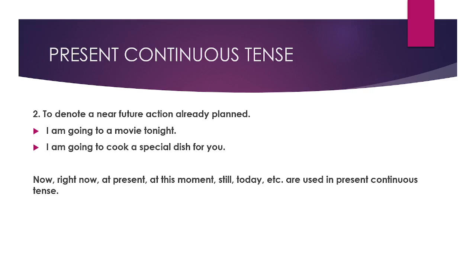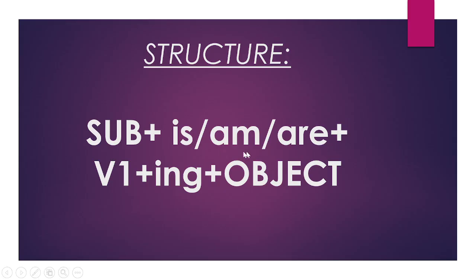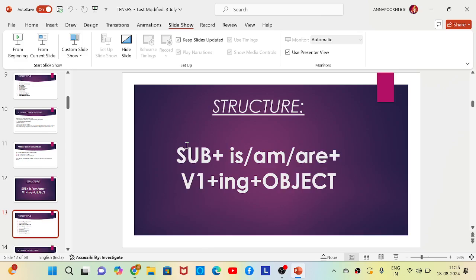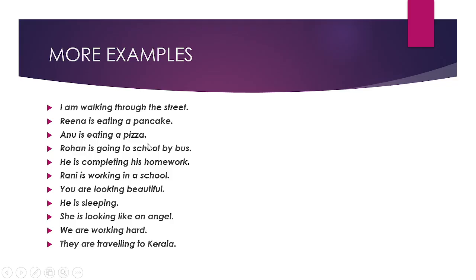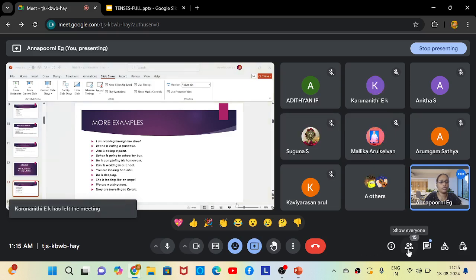Okay, so this is the structure: subject plus is or am or are plus V1 plus ing plus object. So I want you all to write down the structures. Okay, structure எழுதினா தான் உங்களுக்கு புரியும். Yes, now we have some examples here. So let me call out somebody new.